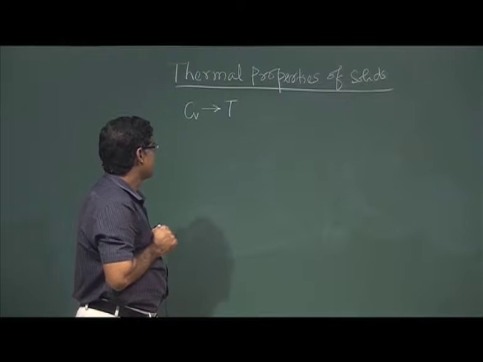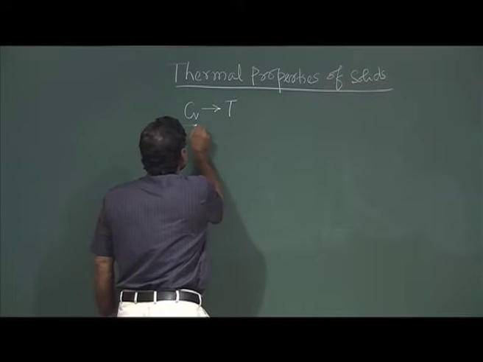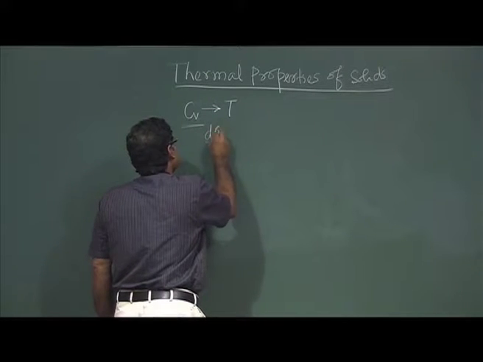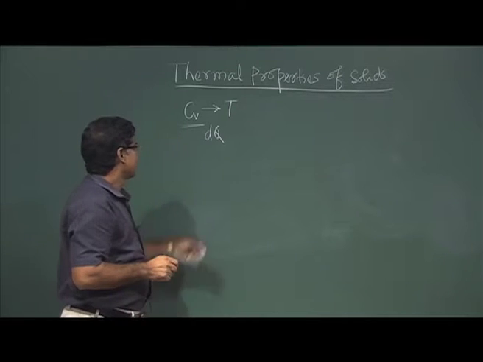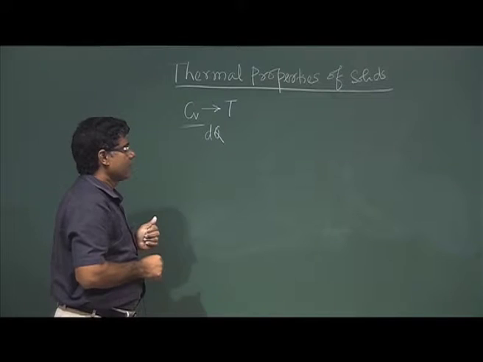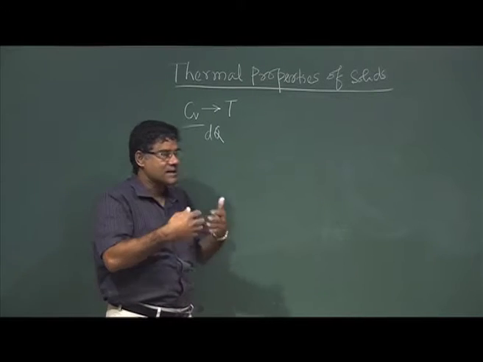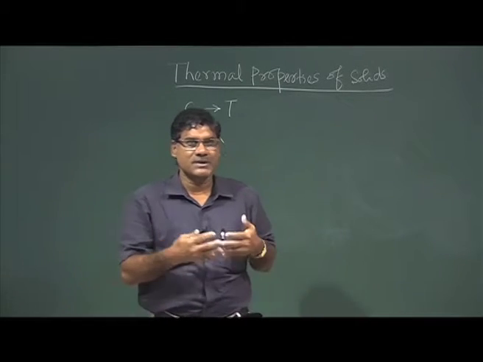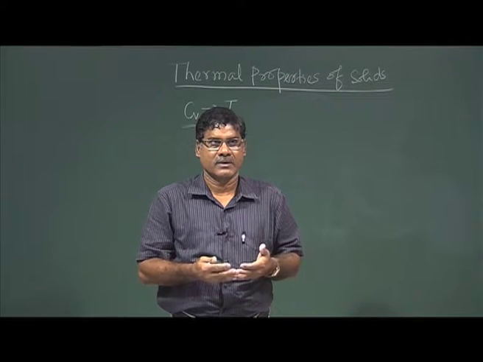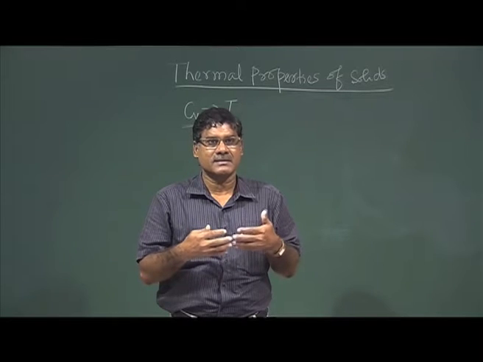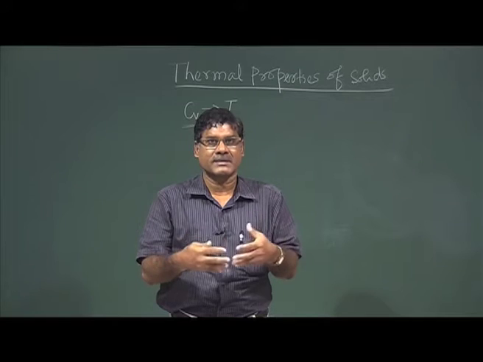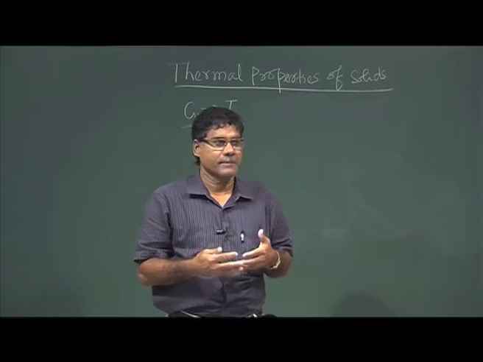Since it is related with heat, dq amount of heat we are supplying to the system, and that system is having some change. What change? Its internal energy changes. That is basically change of kinetic energy and potential energy of the system, right.